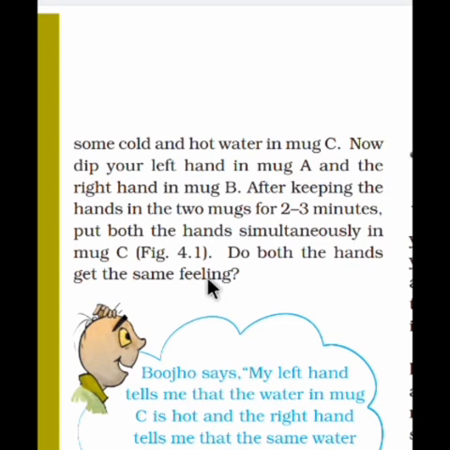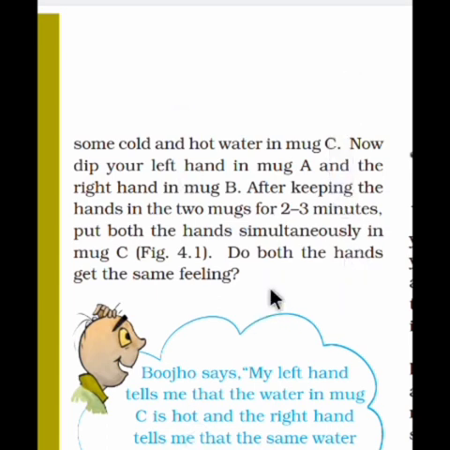No. Your hand which was earlier deep inside mug A will feel that the water in mug C is warmer, and the hand which was earlier in mug B will feel that the water of mug C is colder. It means for the same quantity of water, your two hands will feel different. That's why our sense of touch, or our feeling, is not reliable.